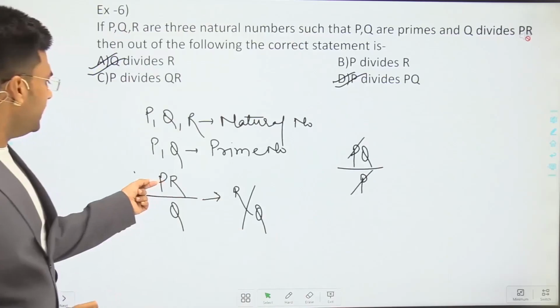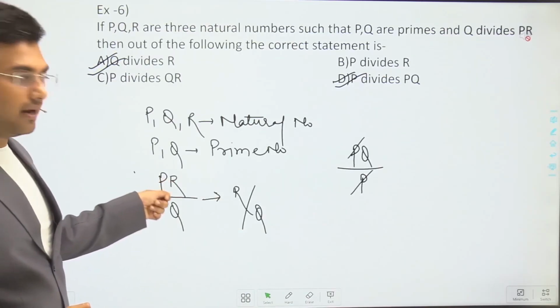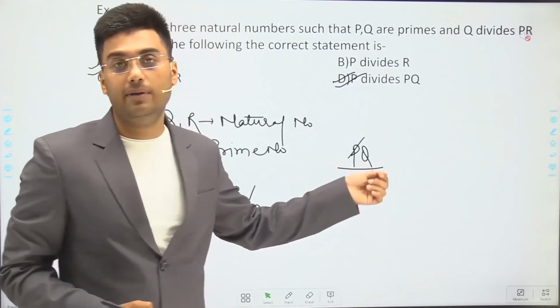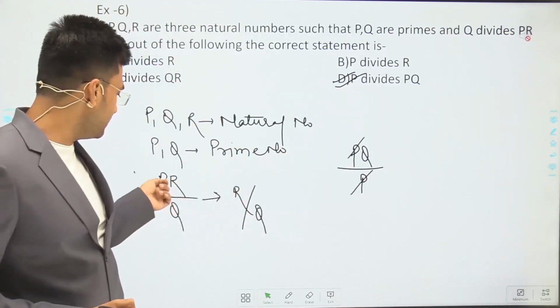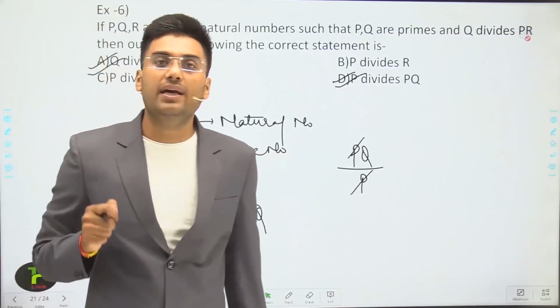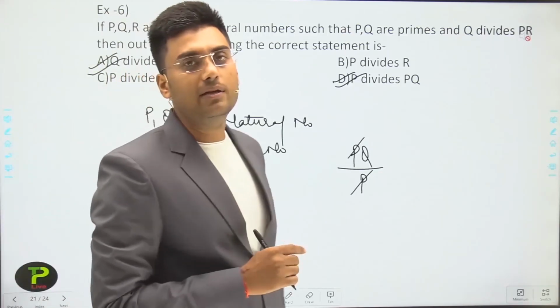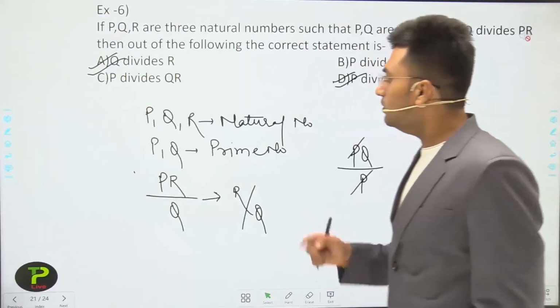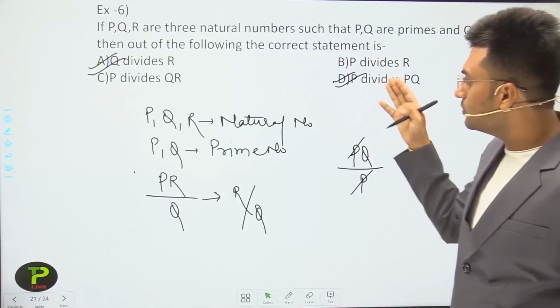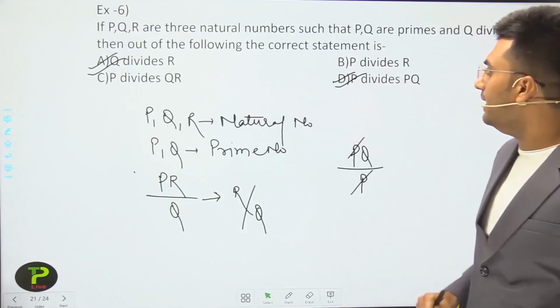Here PR means P multiplied by R and PQ means P multiplied by Q. If you got confused about the meaning of PR and PQ, then PR means P multiplied by R and PQ means P multiplied by Q. So for this question we have two correct options, A and D.